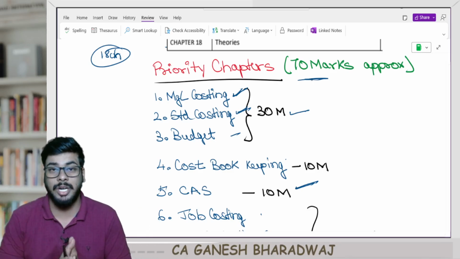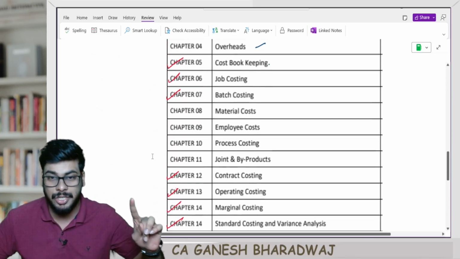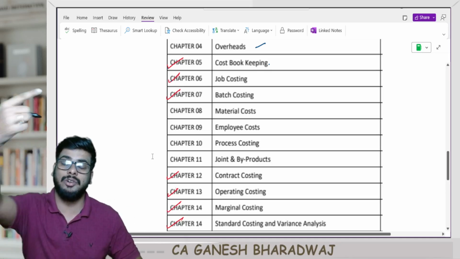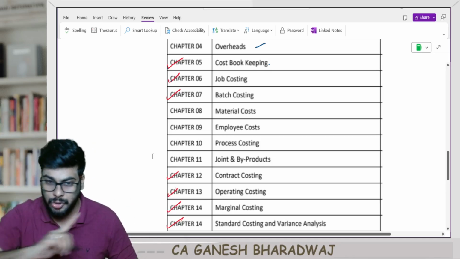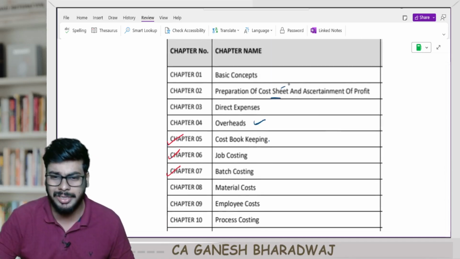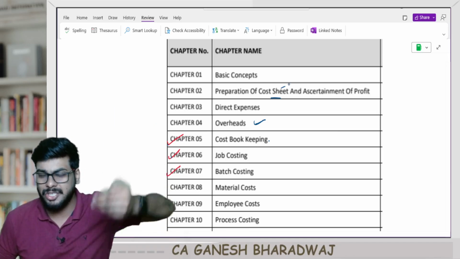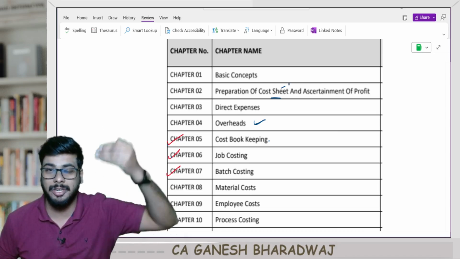So this is what I wanted to share with you all as the preparation strategy. Please do not mistake that you can omit the remaining chapters. No, not at all. Chapters like overheads and your cost sheet cannot be omitted. I'm just talking about the priority of revision.